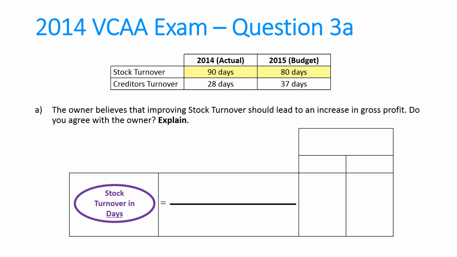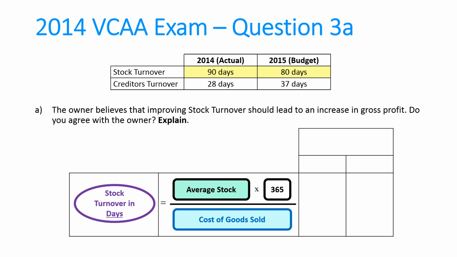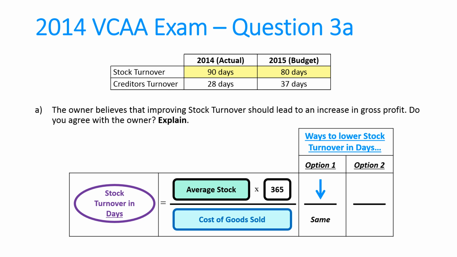If we do stock turnover in days, it's the average stock times 365 divided by the cost of goods sold. This is where you need to remember how it's calculated, but you won't get any marks for doing so. What's important to remember now is, how can you make this go down, as in decrease in days? Mathematically, there's only two ways. The first way is you can make the number on the top go down and keep the number on the bottom the same, or the other way is you can keep the number on the top the same and make the number on the bottom go up. Either of those two approaches would improve stock turnover, and that's the prediction. They're predicting it will go down, and that's the only two ways to do it.